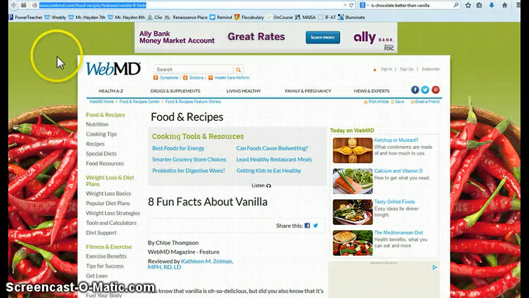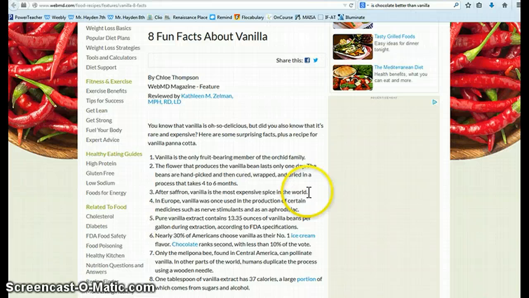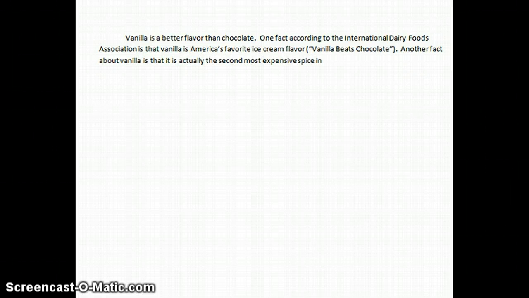Another fact, going back to our source about fun facts about vanilla, is that vanilla is actually the second most expensive spice in the world. That's what it says. The most expensive is called saffron, then the second most expensive is vanilla. Vanilla is actually a spice. I think that's a pretty neat fact, so I'm going to use that in my essay. Going back to the essay, I can add that in. There's that fact: vanilla is the second most expensive spice in the world.